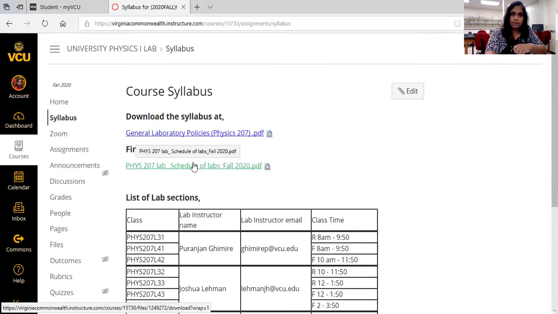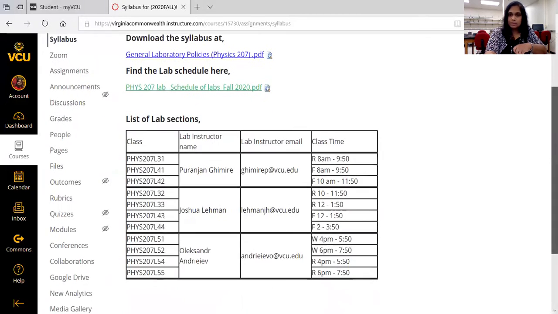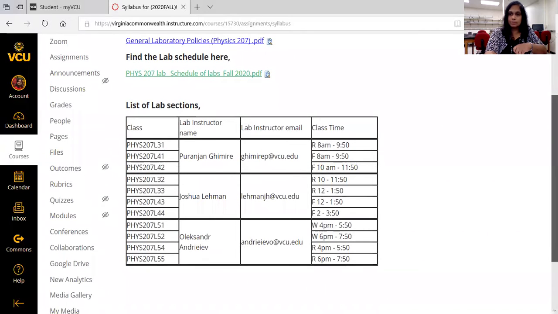And then you can find the lab schedule over here. Click on this one so it will open the lab schedule page. And here you can find our lab instructors' email addresses and their names and the class sections and the meeting times. So as I mentioned, we are using Zoom meetings for the class meetings. You are not allowed to attend all of these lab sections here and there. You are required to attend only for your enrolled lab section.